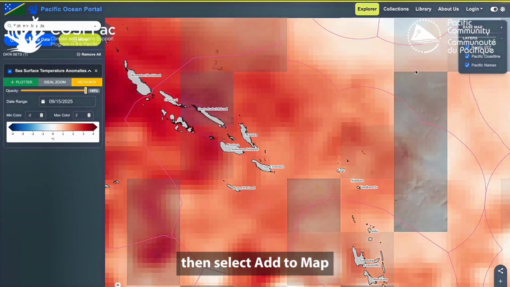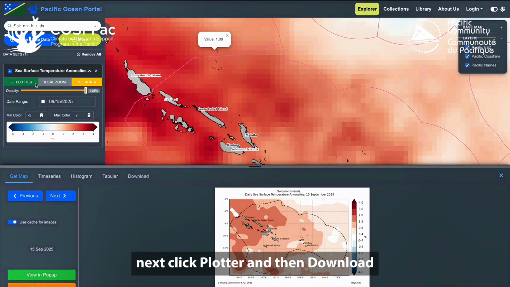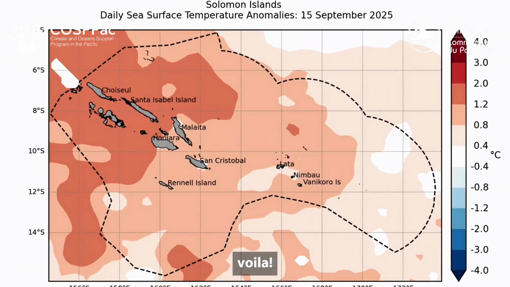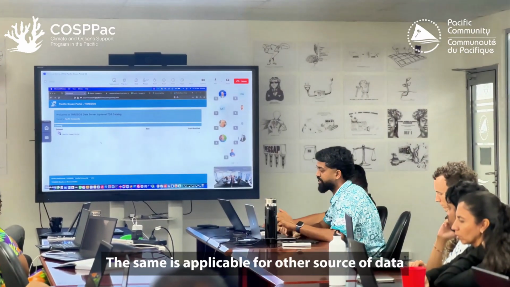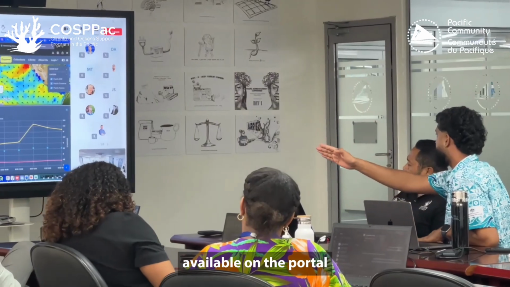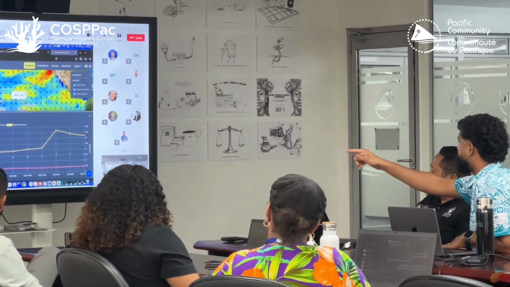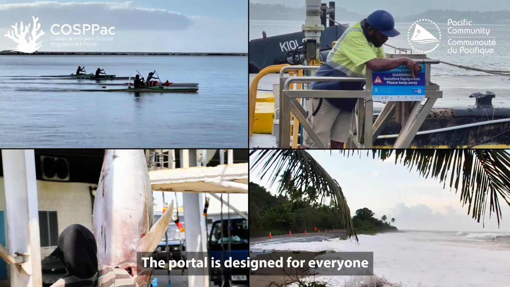Then select Add to Map, next click Plotter, and then Download. Voila! The same is applicable for other sources of data available on the portal. The portal is designed for everyone.